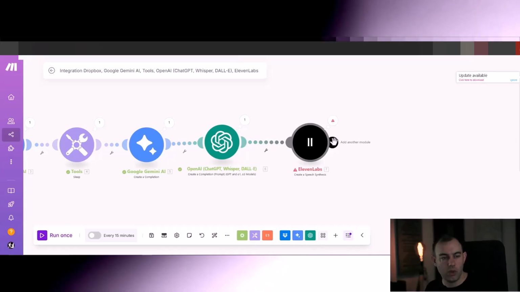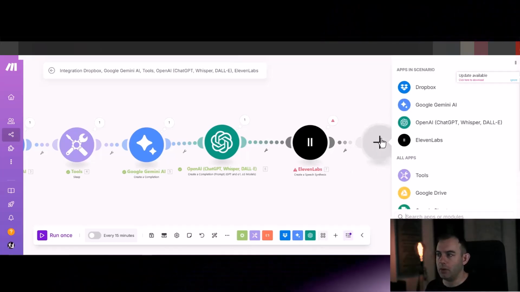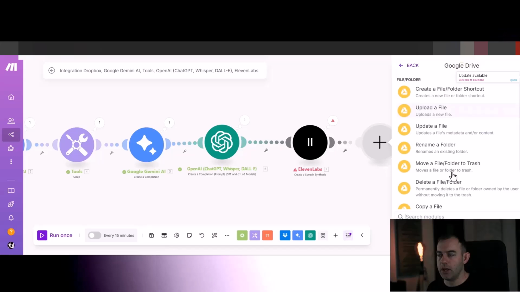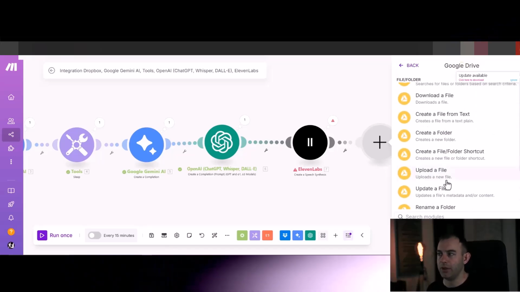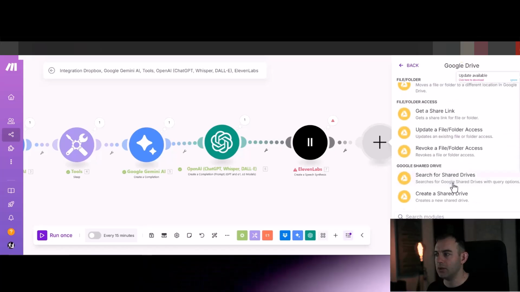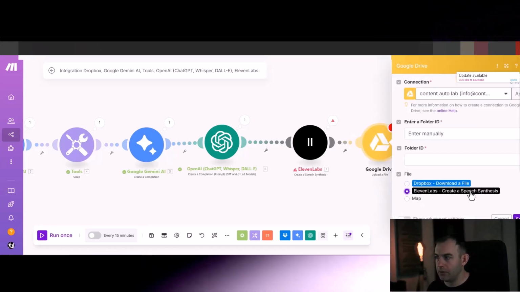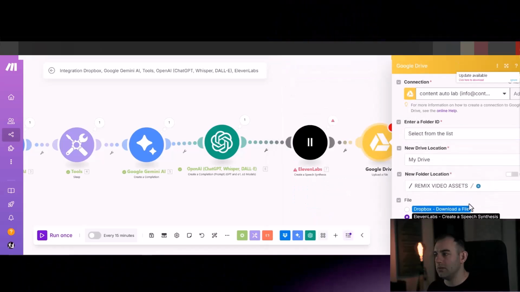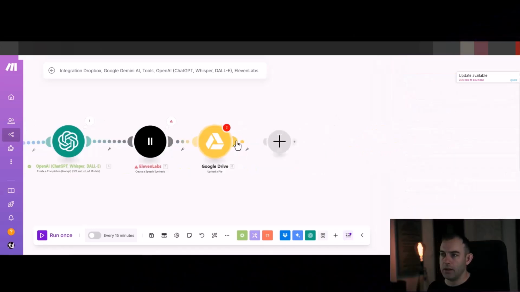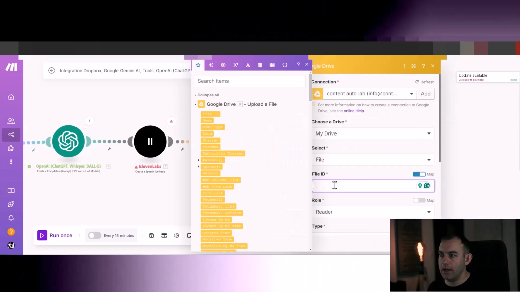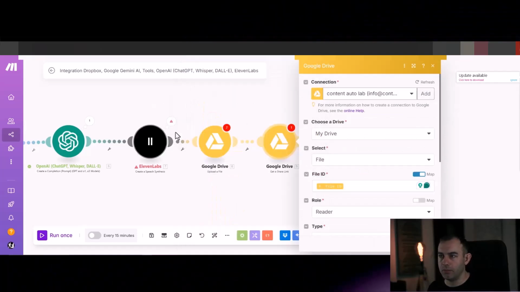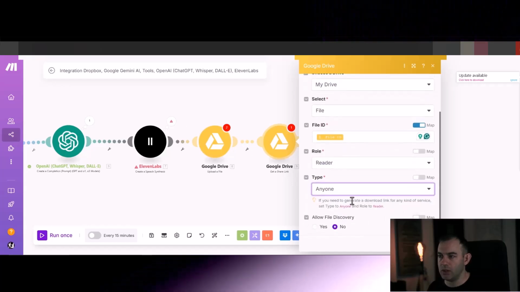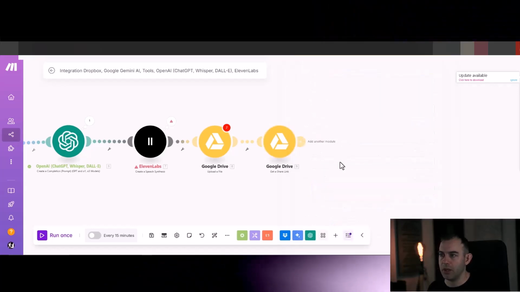So let's carry on with another module, and we will now upload the output to Google Drive. In your Google Drive, you can make a custom folder. I've made one already, so I'm just going to upload a file, map it from ElevenLabs, and for the folder, I'm going to select it from the list, Remix Video Assets. Now I'm going to get a share link and map the file ID from the module before. Make sure the type is set to anyone. This will allow us to use that share link in Creatomate so we can actually put it into the video.